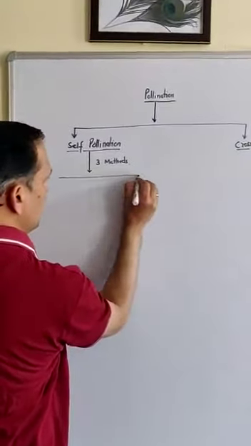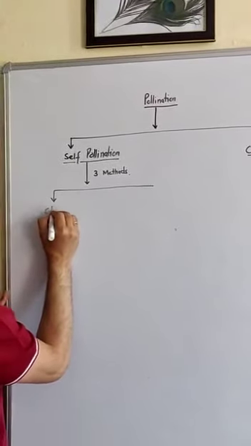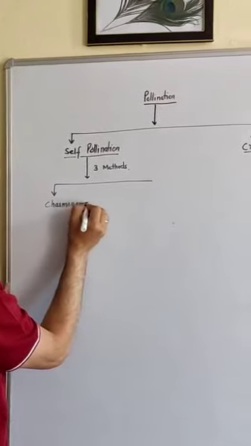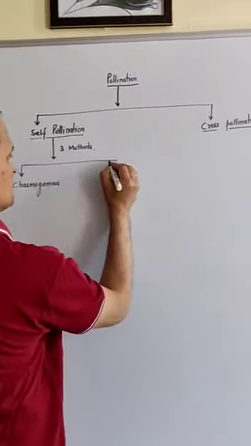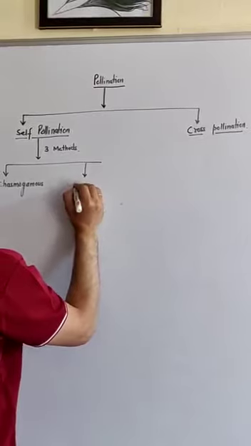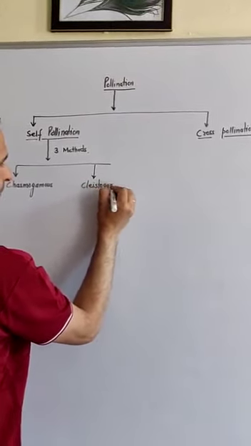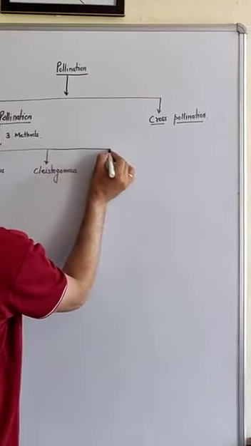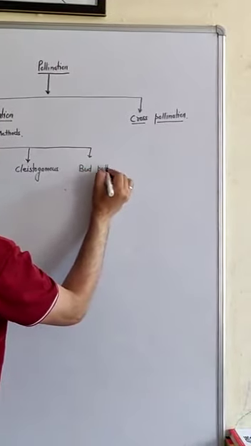First, in self-pollination, the flower may be chasmogamous, meaning the flower may be open, but bisexual. Second, the flower may be cleistogamous, which never opens up. And third, self-pollination may be obtained through bud pollination, through bud conditions.